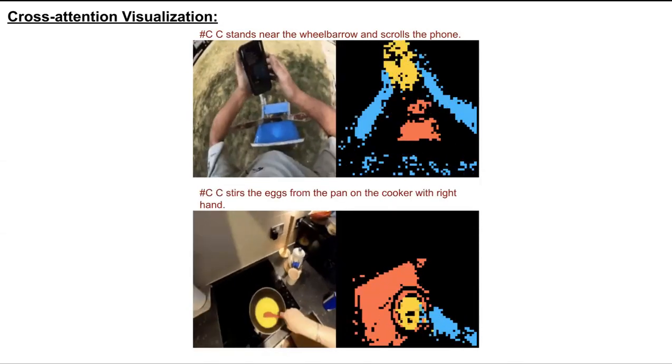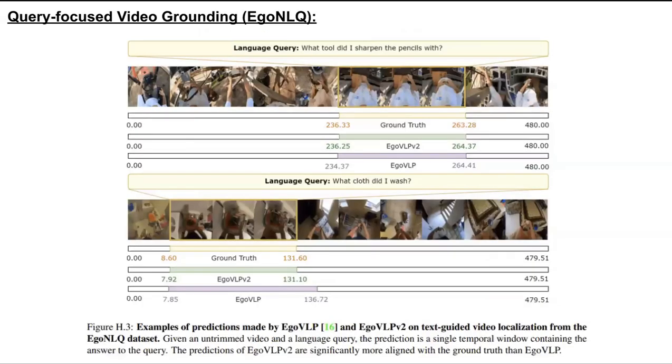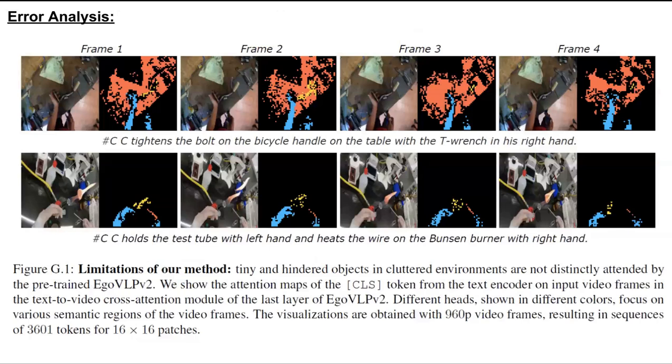In this slide, we show another example. Here, we present some qualitative results on the EgoNLQ task. Our model clearly performs better than the dual encoder-based baselines.